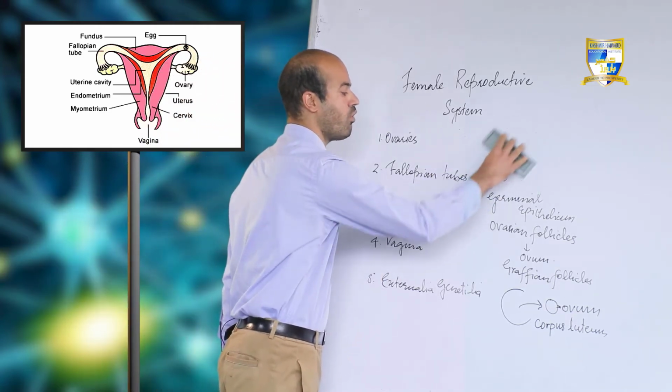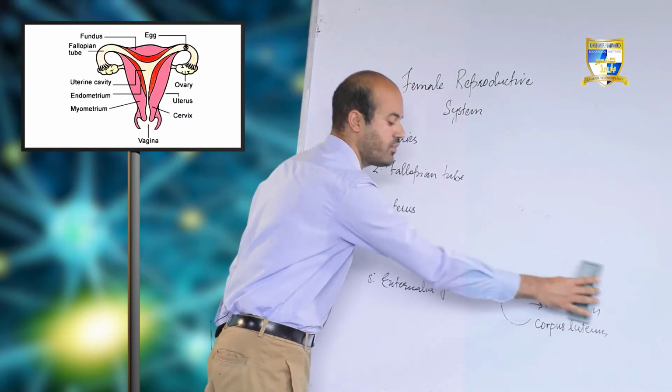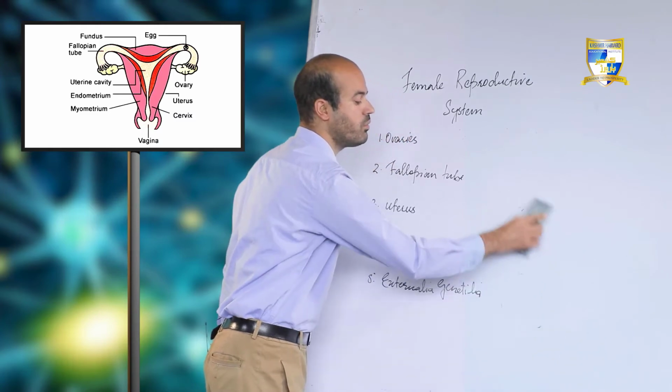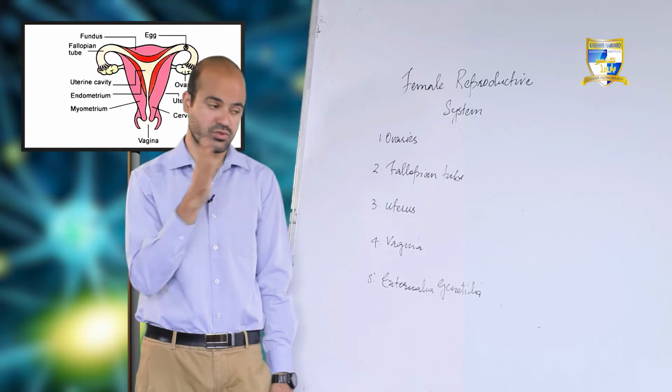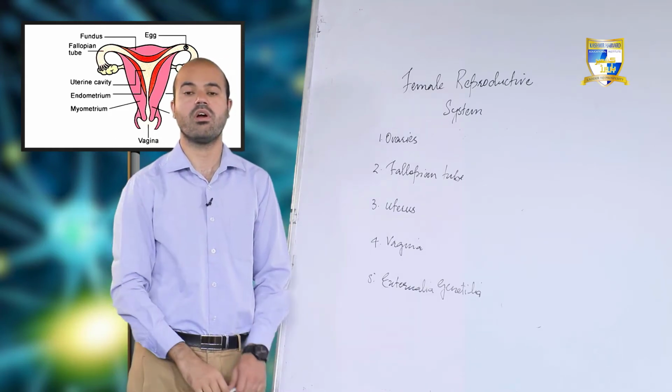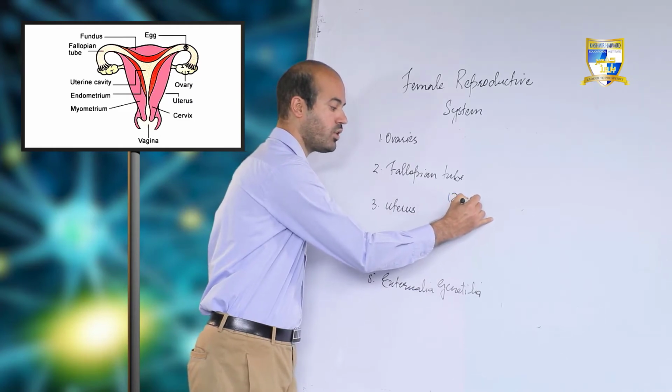These fallopian tubes are also 2 in number. One of the fallopian tubes will be connected with the left ovary and another fallopian tube will be connected with the right ovary. That means they are 2 in number. One is for the left ovary, another one is for the right ovary. The length of each fallopian tube is 12 centimeter.